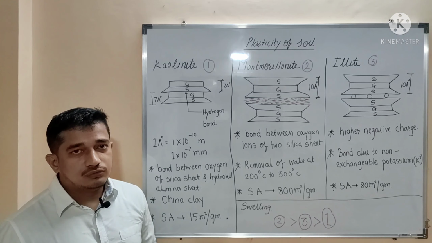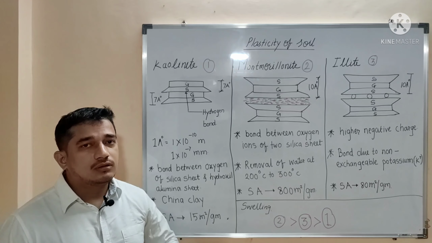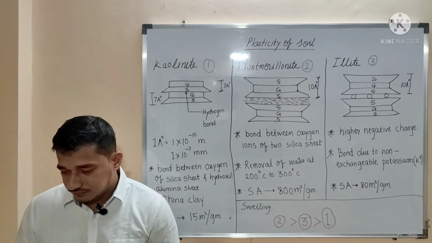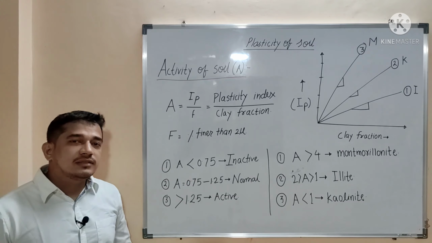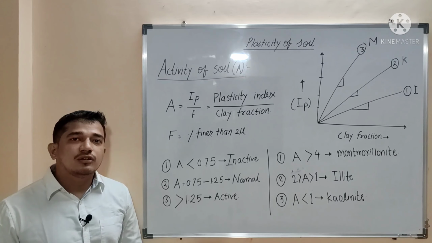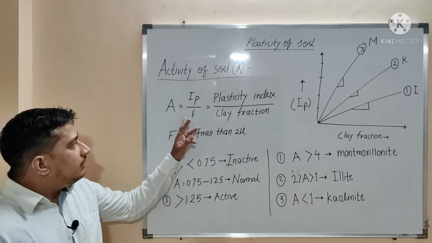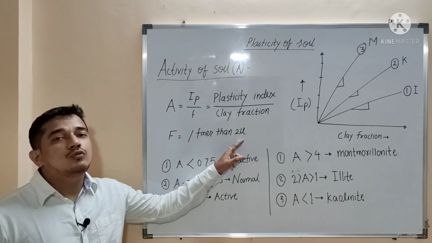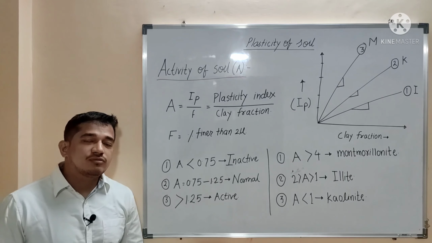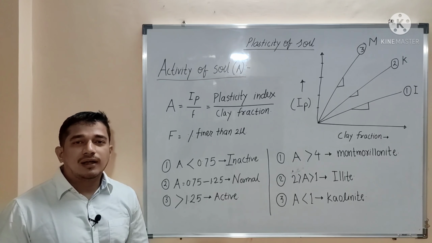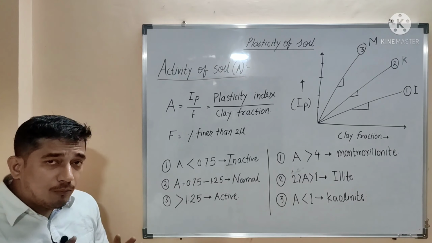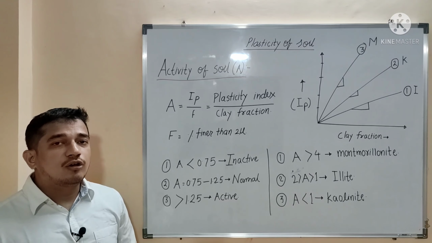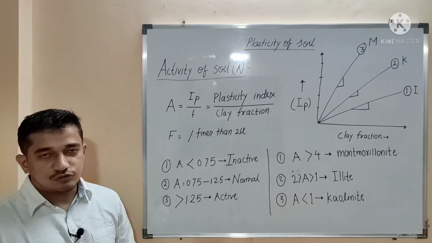Now we will go through the last shrinkage parameter, that is the activity of a soil. Activity of a soil is the ratio of the plasticity index to the clay fraction. The clay fraction is the percentage finer than 2 micron. Generally, soils with particle size smaller than 2 micron are clays. The amount of water present in a clay will depend on what type of clay mineral is present in that soil.